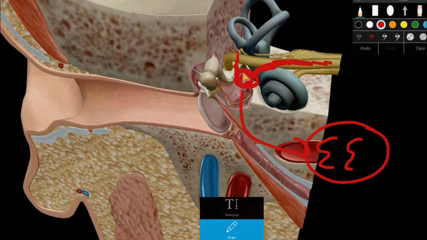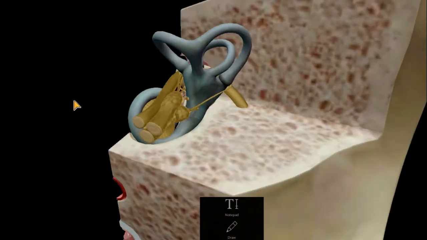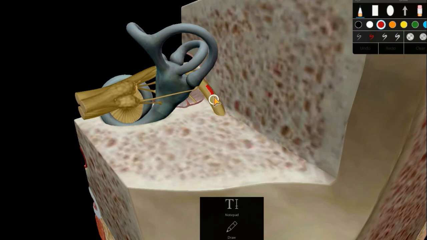We will see the geniculate ganglia in detail when we see the distribution of the facial nerve. After that, it will go a little bit horizontally, then it will go down. We will see that down portion from the next view. As you can see, it is going down. It will have a second bend here, when it goes from horizontal to vertical.